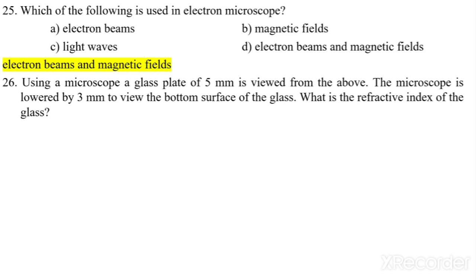Using a microscope, a glass plate of 5 mm is viewed from above. The microscope is lowered by 3 mm to view the bottom surface of the glass. What is the refractive index of the glass? Now here we have to identify the refractive index of the glass. Read the question carefully.